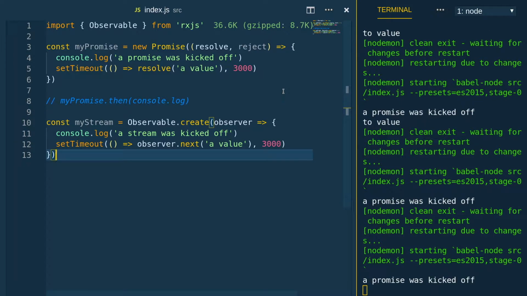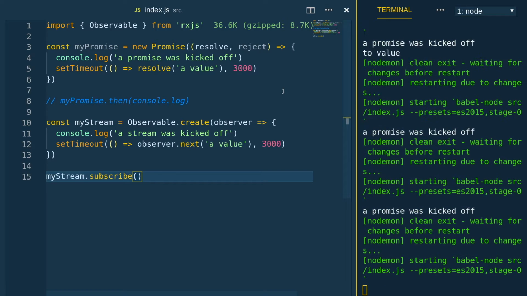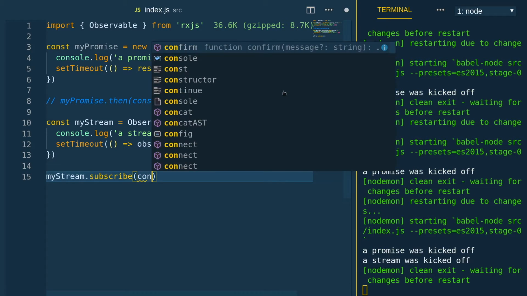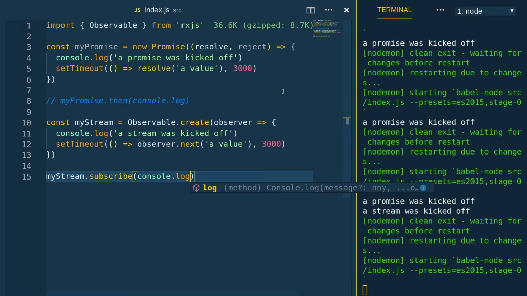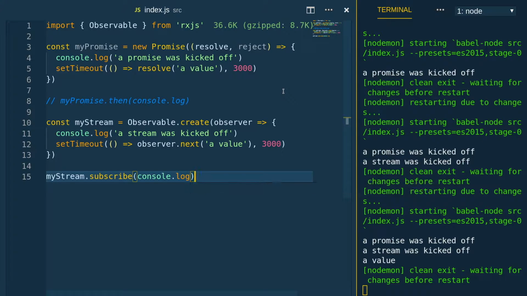So if we run that, we see a promise was kicked off. We did not see the stream started because no one subscribed to the stream. That's a key difference between streams and promises. Streams don't run until you subscribe. Once we subscribe, then we see a stream was kicked off. And we can console.log, and after 3 seconds we see a value.